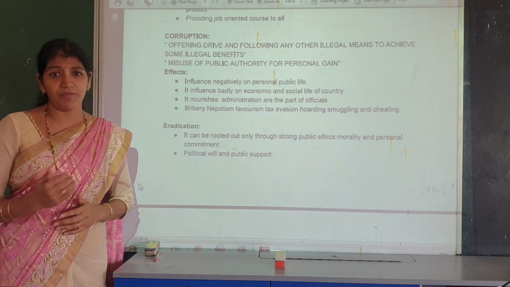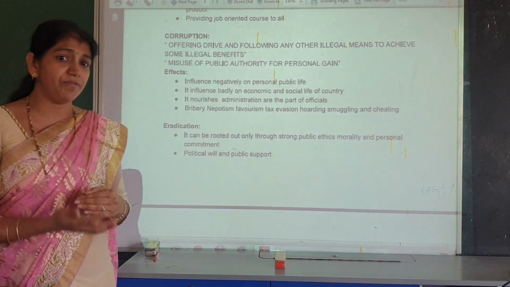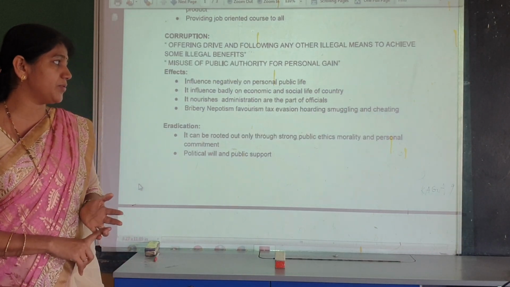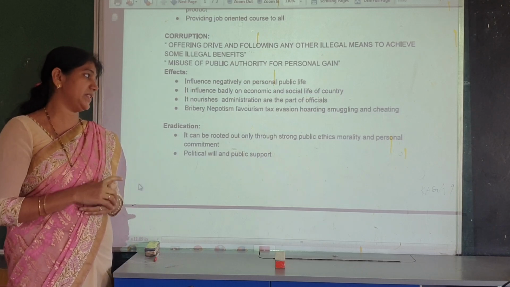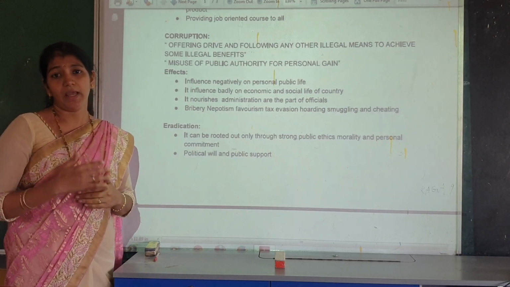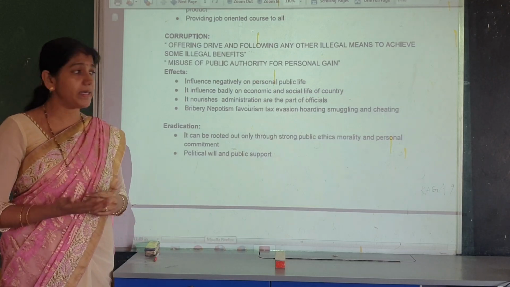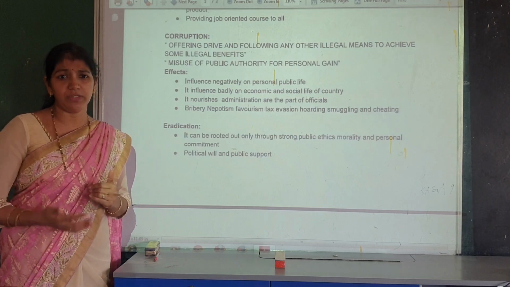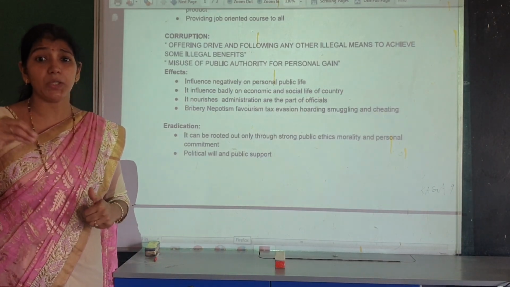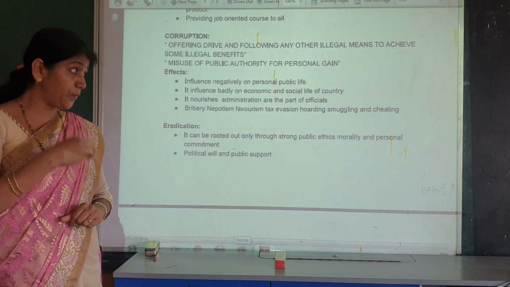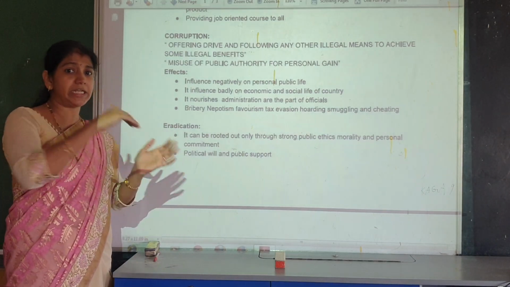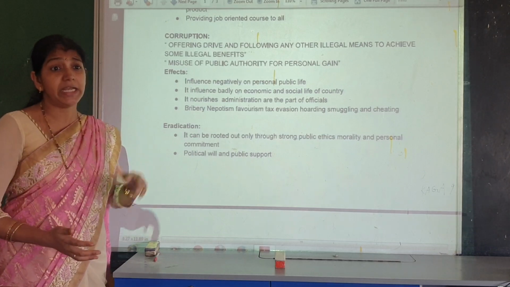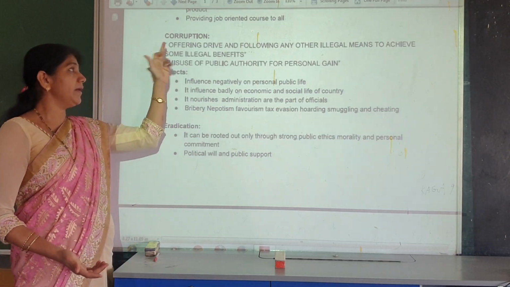And favoritism is when those with power or authority give benefits to their friends, relatives or their own family members. So these are also the major effects of corruption. Smuggling and cheating are also common in corruption. In smuggling, different types of illegal goods are imported and exported, internally and externally, across countries. So smuggling is also one of the great social evils. It is also encouraged by corruption.